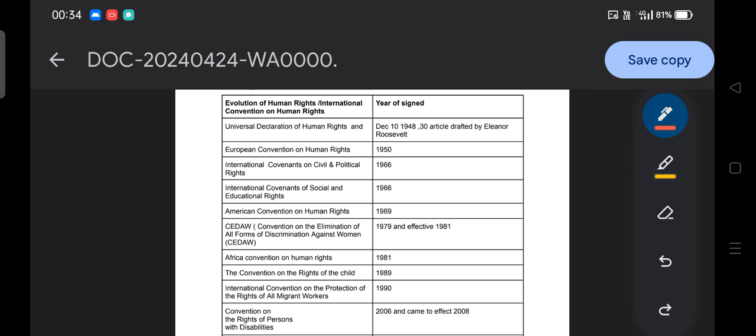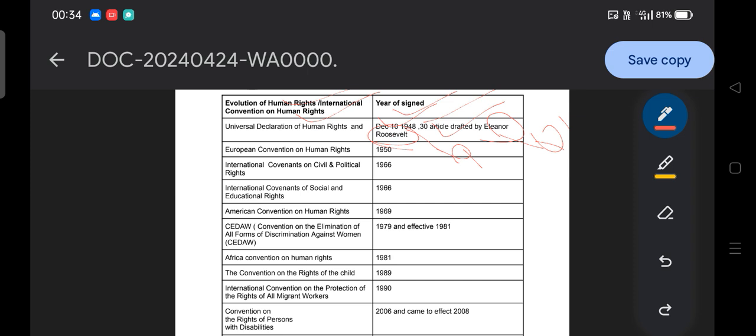The universal evolution of human rights, or international conventions of human rights, and year of signing: UDHR, December 10, 1948. Specially remember the month and date of it. It has 30 articles and was drafted by Eleanor Roosevelt. So who drafted the UDHR? Eleanor Roosevelt. And how many articles? 30 articles.